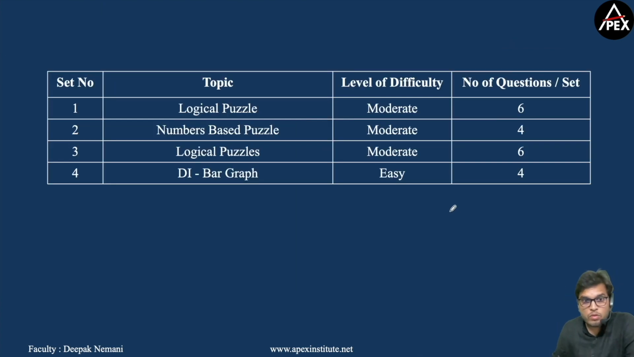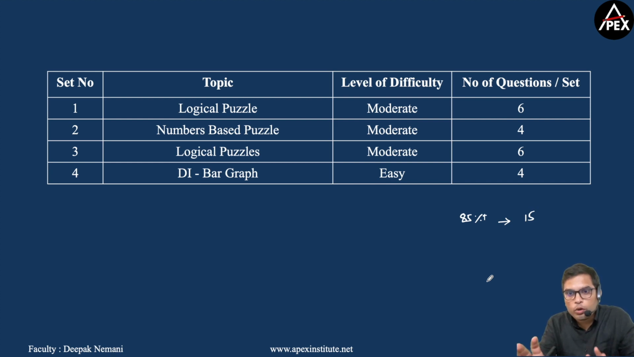Now my analysis of the LRDI section of CAT 21 slot 1 is you have one easy set and three moderate level sets. So overall difficulty is moderate level only. Now let's look at score versus percentile of the LRDI section of CAT 21 slot 1. Now in order to get 85 percentile plus, your score should have been 15 marks. So if you had scored 15 marks in this paper, your percentile would be 85 plus, right? I'm talking about the raw score, not the normalized score.